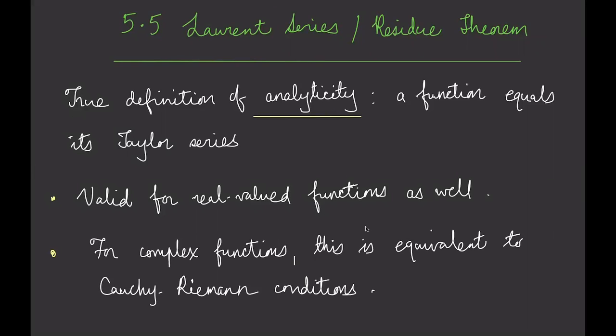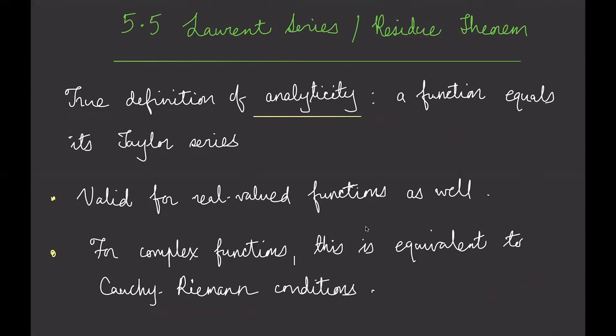But for complex functions, it turns out that this is equivalent to the Cauchy-Riemann conditions. It is actually a completely non-trivial activity to establish that the Cauchy-Riemann equations mean that a function is equal to its Taylor series. What the Cauchy-Riemann equations gave us was the fact that the function was just once differentiable. This is why in some textbooks you'll see that satisfying the Cauchy-Riemann equations is termed holomorphic. But it turns out that a function being holomorphic is absolutely equivalent to saying that the complex valued function is analytic, which means that the function has to equal its Taylor series.